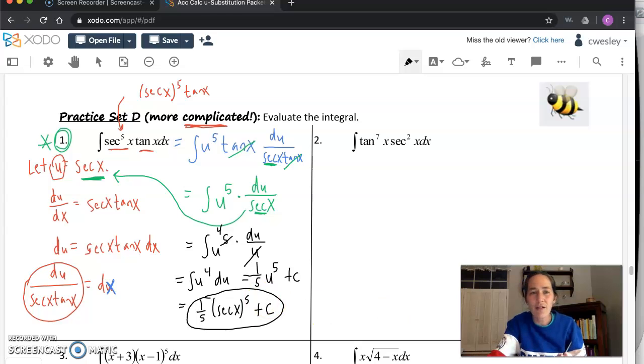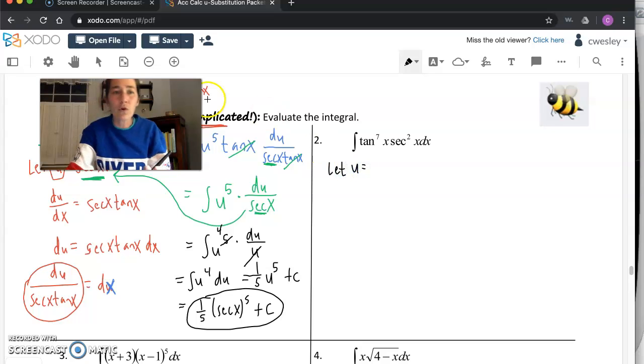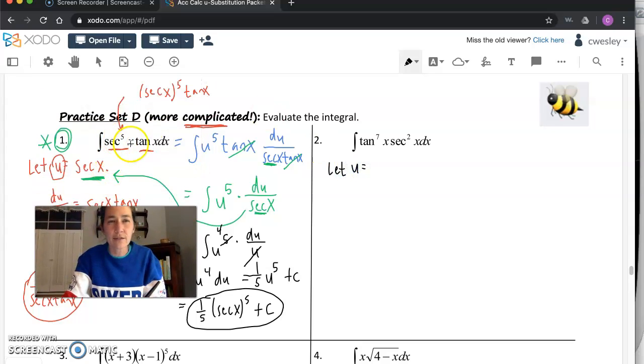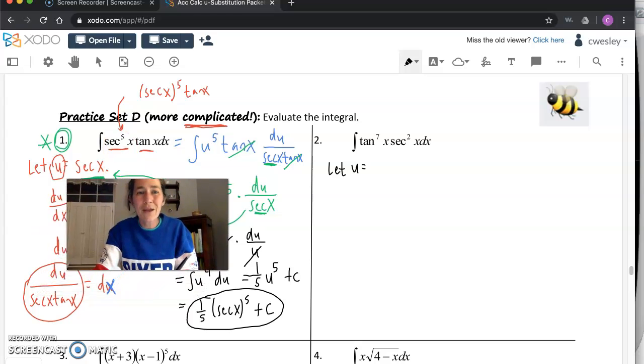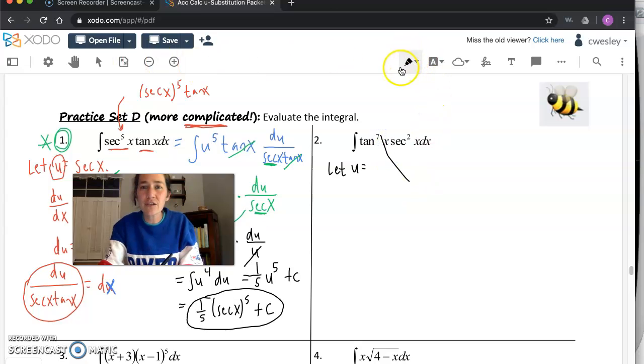The next one follows right from the one we just did. Two different trig functions, still tangent and secant, but no easy out here. When I'm choosing u, last time I said, go for secant, because it's inside being raised to a power. But I can't just use that trick here because both of them are being raised to powers. Yikes. The tangent is raised to the 7th, and the secant is raised to the 2nd. So I can't just say one of them is raised to a power, the other one isn't.